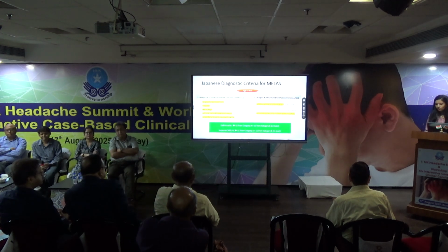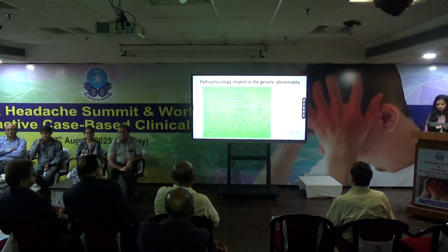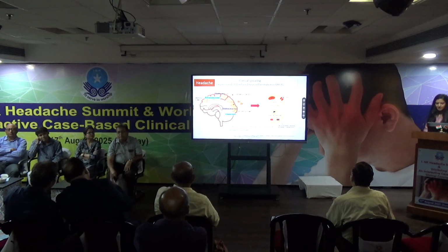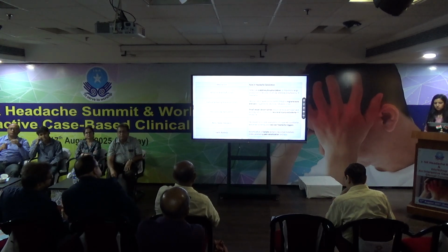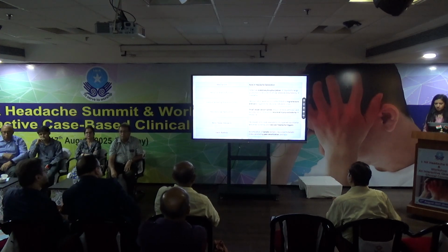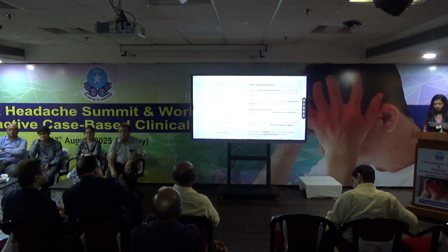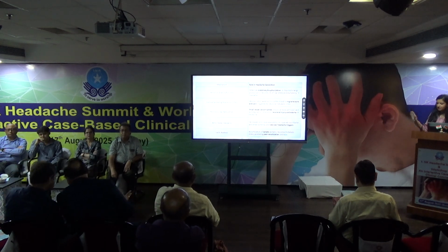So I'm not going into the diagnostic criteria because that is too theoretical, and the pathophysiology related to genetic abnormality. MELAS is known for having migraine-like headaches. The pathophysiology is similar. It's a cortical spreading depression. And why? There are five pointers why MELAS leads to migraine-like headaches. One is, of course, the mitochondrial dysfunction leading to defective OXPHOS. Then the cortical spreading depression, which is linked to the migraine-like aura, which was present to some extent in this patient. She was not being able to speak properly.